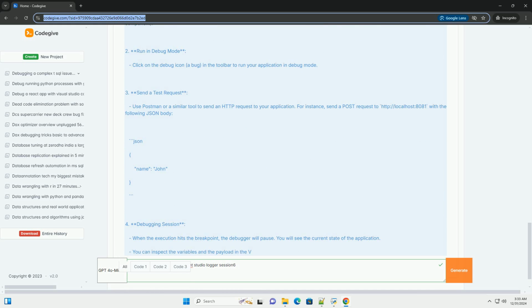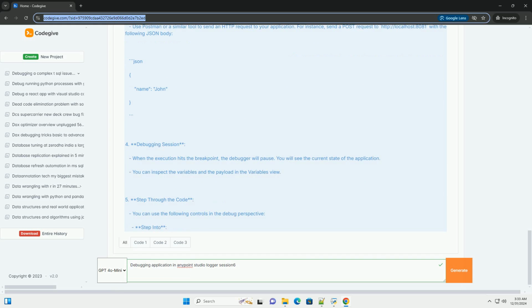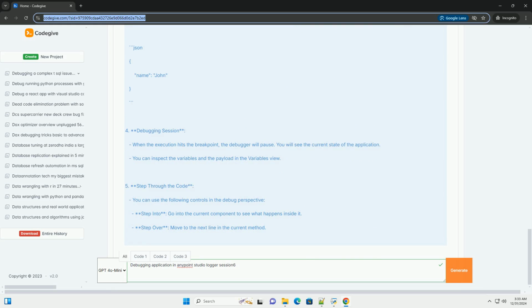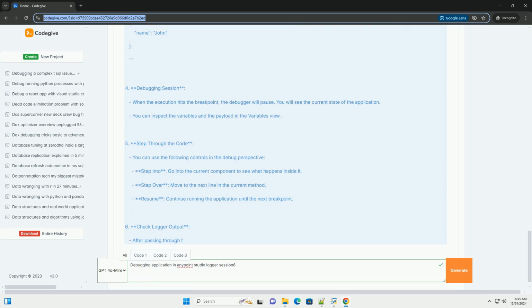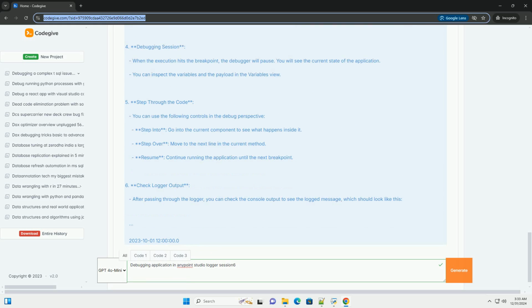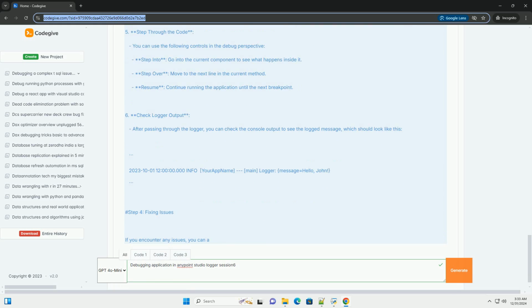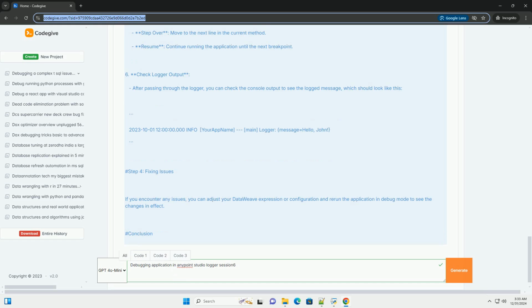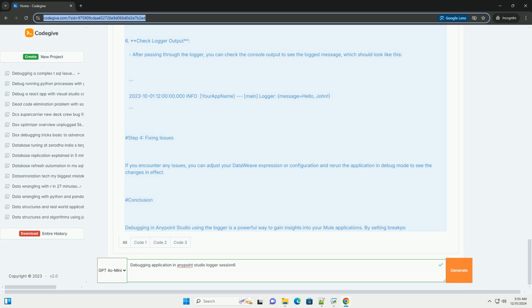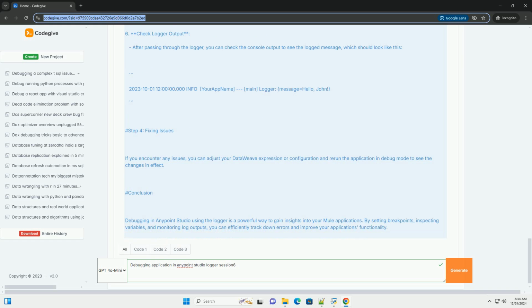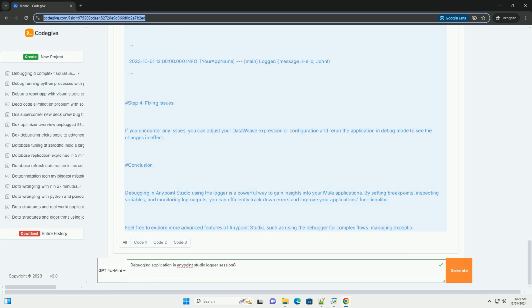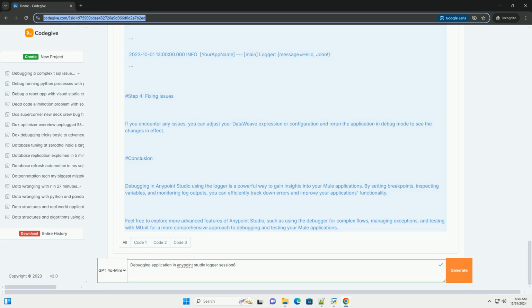Step 1. Set up Anypoint Studio. 1. Download and install Anypoint Studio. If you haven't already, download and install Anypoint Studio from the MuleSoft website. 2. Create a new Mule project. Open Anypoint Studio. Click on File, New, Mule Project. Name your project, for example, debugging example.